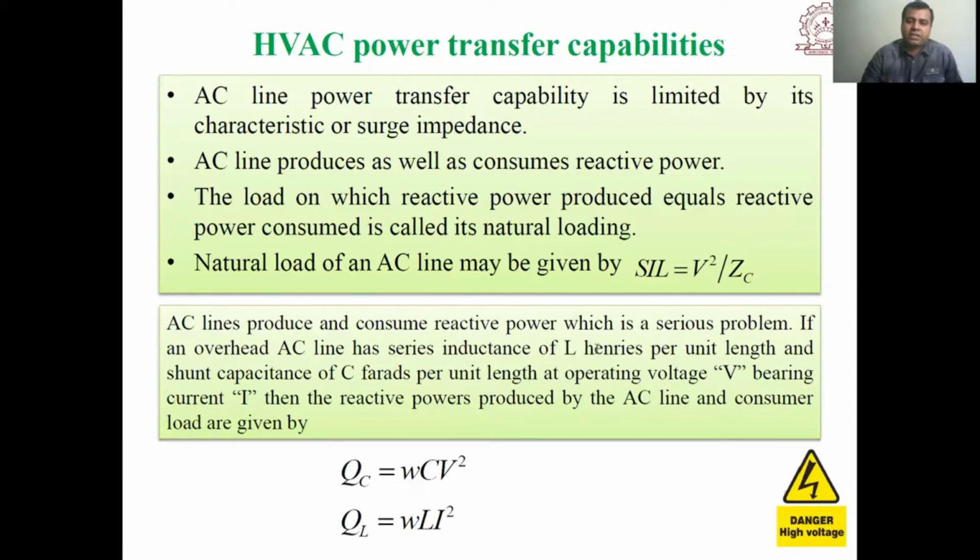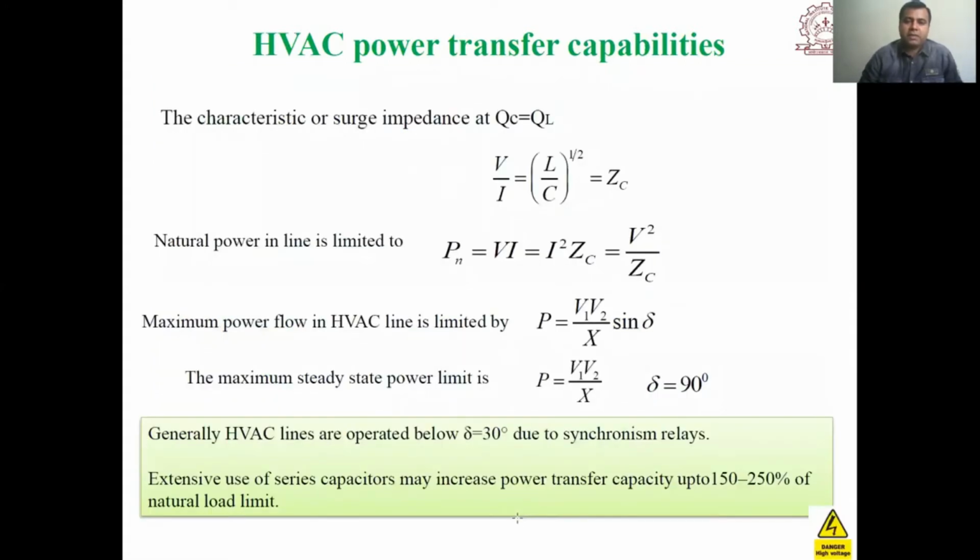Of course, this inductance and capacitance are frequency dependent terms. The reactive power produced by the capacitance will be omega C V square, and the reactive power consumed by the inductance will be omega L I square. We can determine the characteristic impedance or surge impedance by comparing these two. The characteristic impedance, V by I, will be equal to root under L by C.